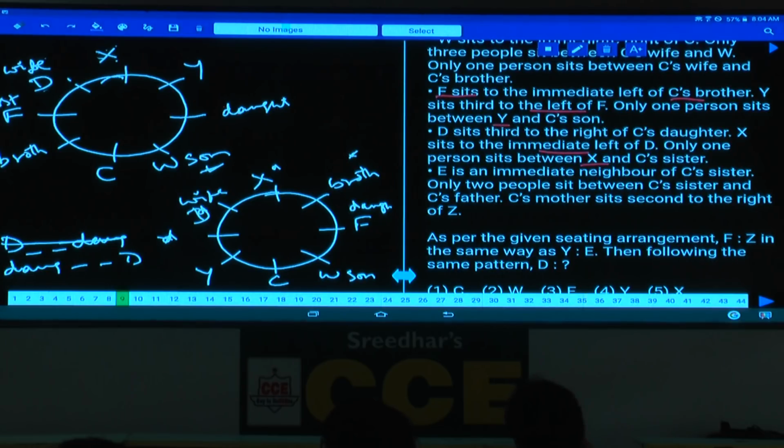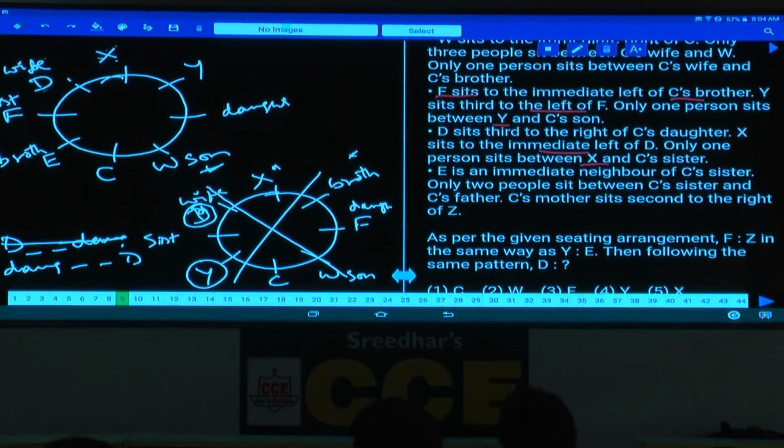Between X and C's sister, there must be exactly one. Here also between X and C's sister, there must be exactly one person, that C's sister must be adjacent to Y. Now this person is the sister. Then E is an immediate neighbor of C's sister. As E is an immediate neighbor of C's sister here, this E must be the brother. Now in this one, E is an immediate neighbor of C's sister. E must be either at this place or at this place, which is not at all possible. And the second condition is completely ruled out. Clear now? Now we are left with only one possibility.